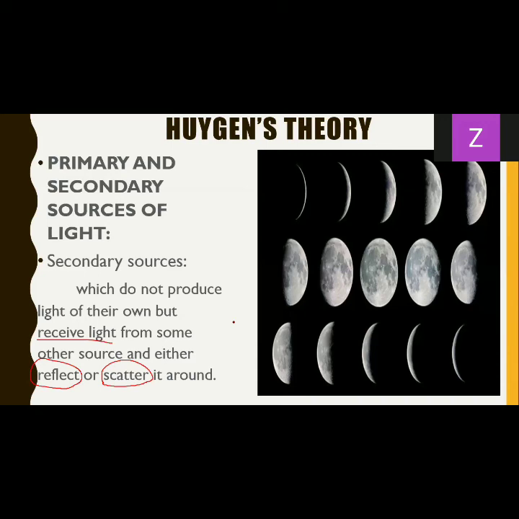That's why we consider it a secondary source of light. Yes, Sujal, the spelling is wrong, but the concept is correct. We can consider a mirror as well, which is a secondary source of light. And no, Neeraj, radium is a radioactive material, so it is a primary source of light because it creates its own light due to a chemical reaction, to be precise, a nuclear reaction. So radium is not secondary, radium is primary.